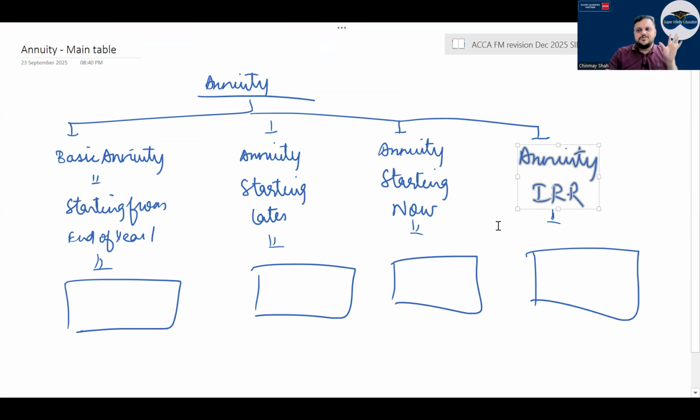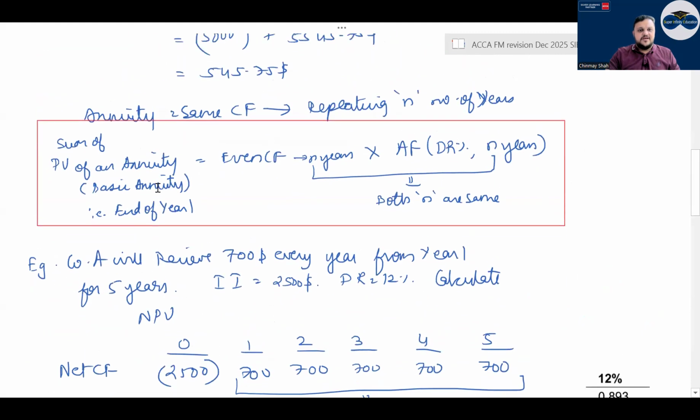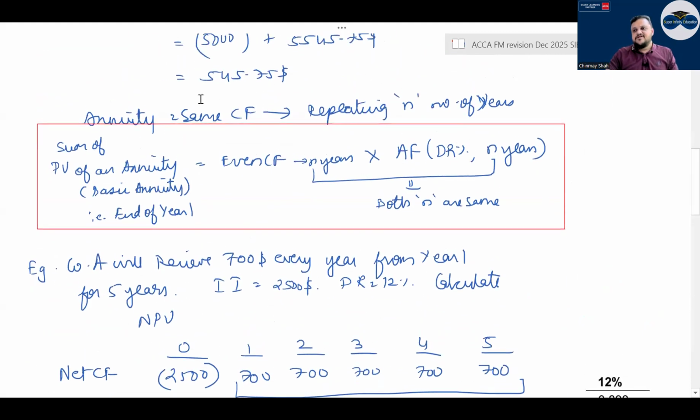A lot of questions have been asked regarding this. So what is the formula of basic annuity? Have a look. The sum of present value of an annuity. Basic annuity generally starts from first year and goes up to, annuity means what? It will be the same amount for a certain number of years. So even cash flow, right? Even cash flow for n years into the annuity factor, correct?